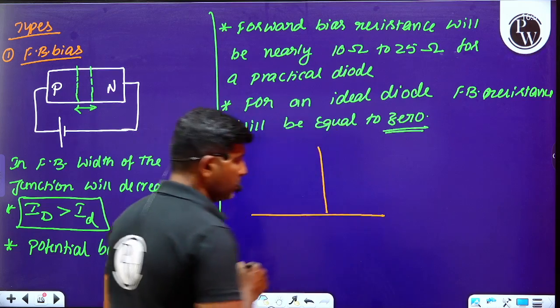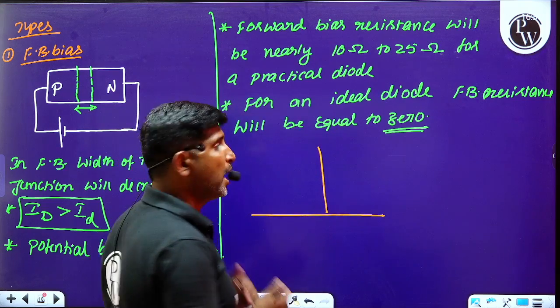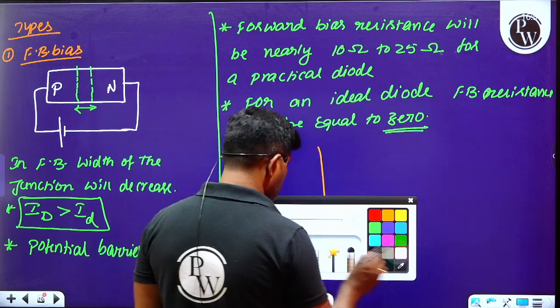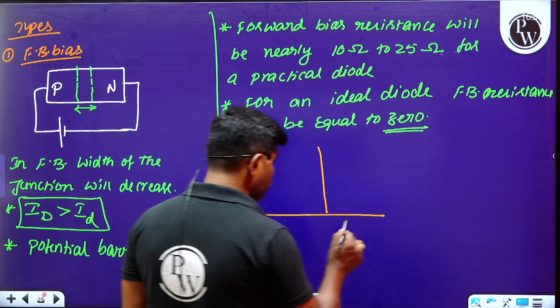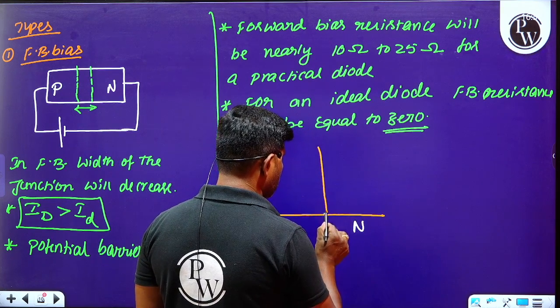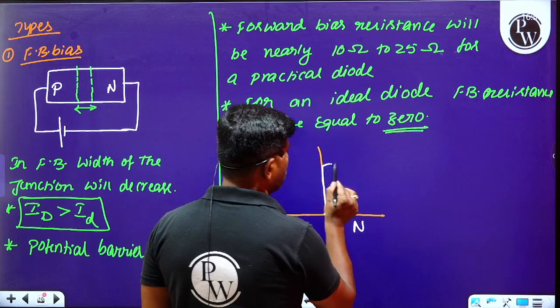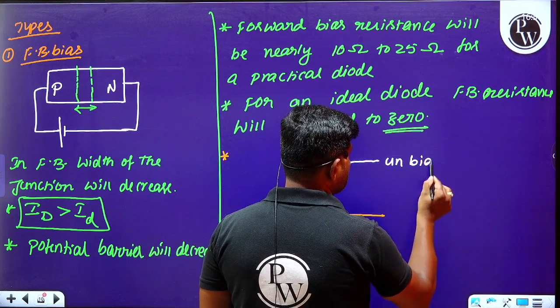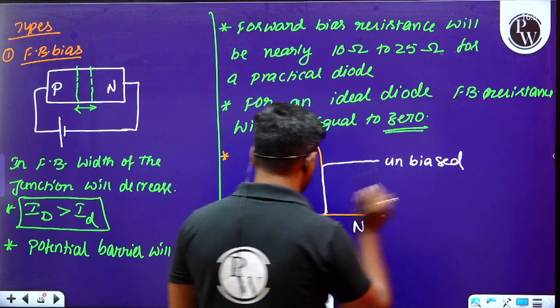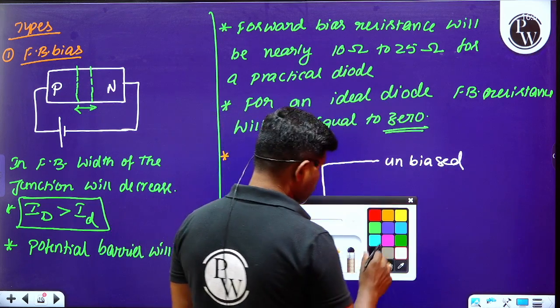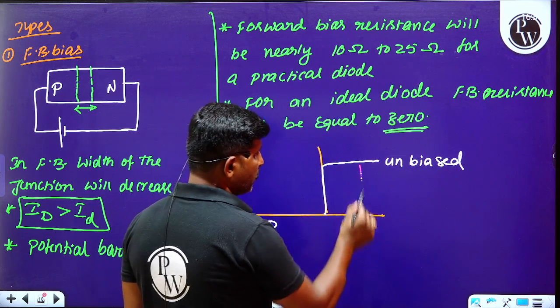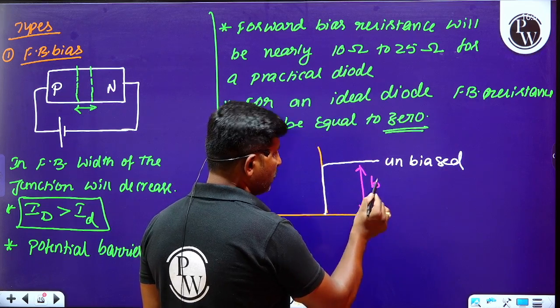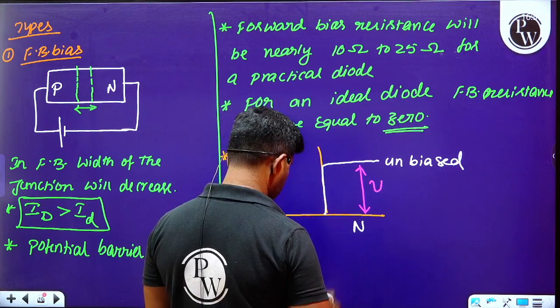So whenever we observe the potential barrier, please look at the board. This is the P region and this is the N region. This is the unbiased case. In this unbiased condition, there will be a potential barrier VB.